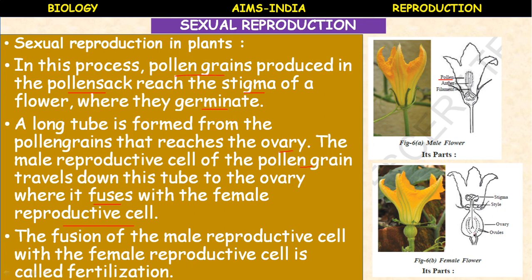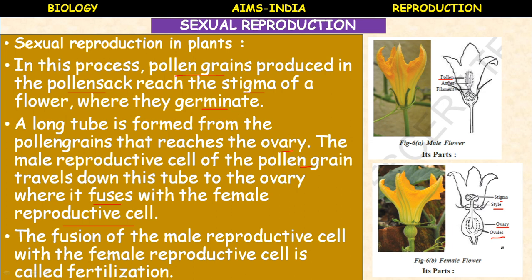Then in the female flower you can see the carpel consists of three main parts. What are they? Stigma, style and ovary. The ovary is the main part in which ovules are present. Inside the ovules the egg cell is produced. So when both male and female reproductive cells are matured, it is ready for fertilization.